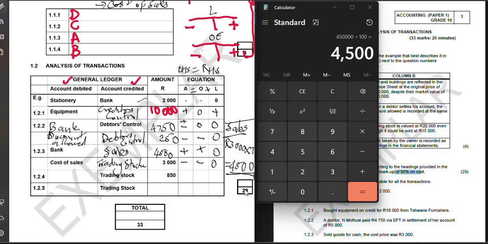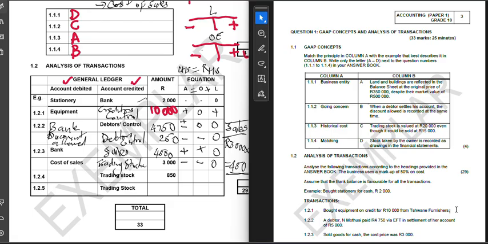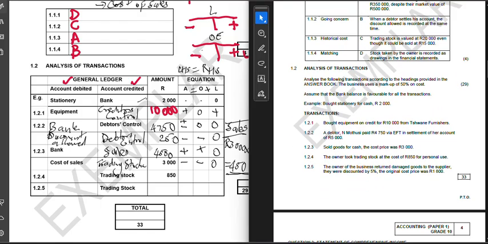1.2.3. All right. Now, ladies and gentlemen, let us continue. We are going to go to transaction 1.4. Transaction 1.4 says that the owner took trading stock at the cost of 850 for personal use. So they already gave you the amount there, 850, and then they took stock. So we come back here. What did it take? Stock. So stock decreased. Stock is an asset, minus.